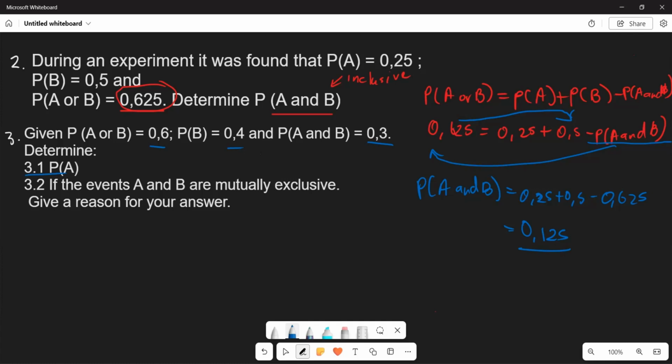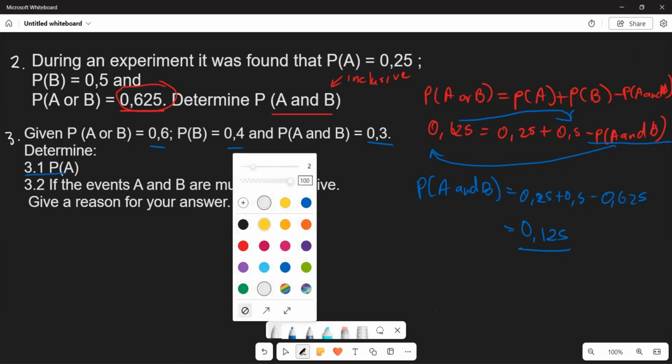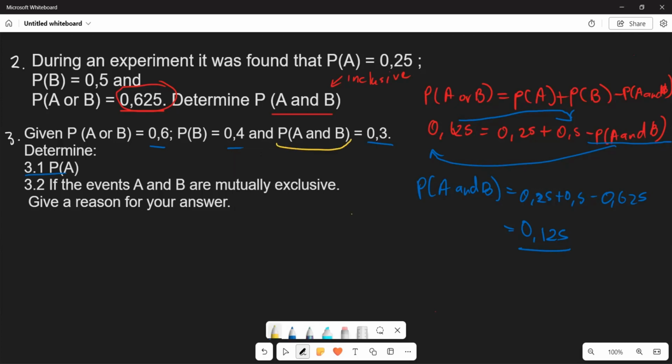Now, one thing that you need to take note, as soon as you see this, you need to know that this is mutually inclusive, right? Remember, because I explained in the beginning of the video that mutually inclusive means that there is an intersection for the probability of A and B. So therefore, you'll come back here and say, look, now my mutually inclusive formula is represented by what?